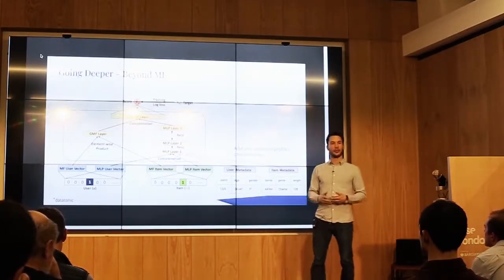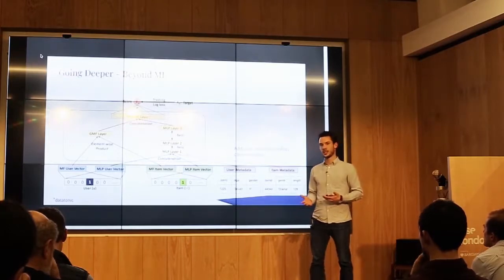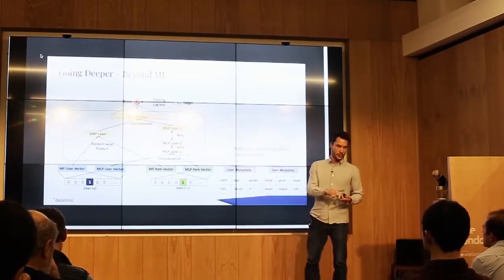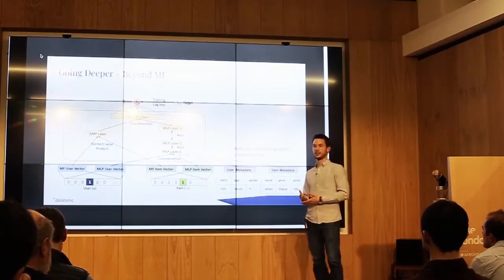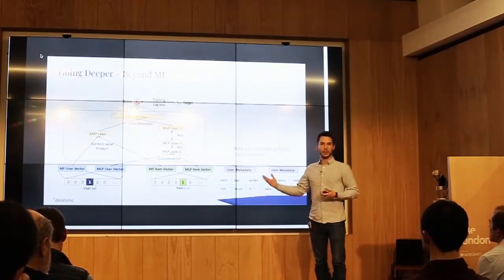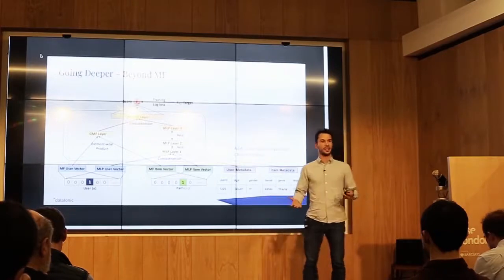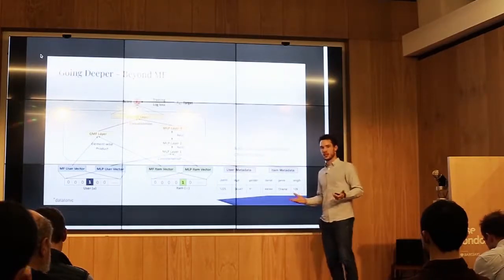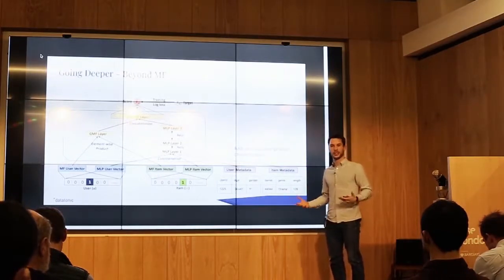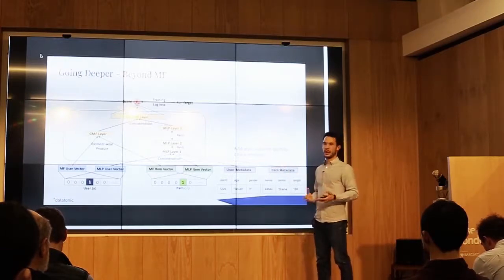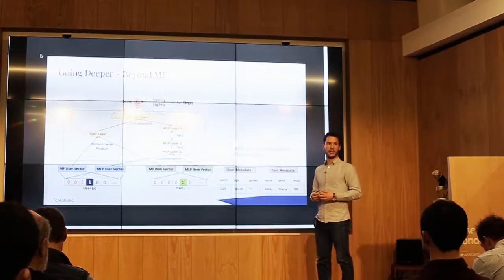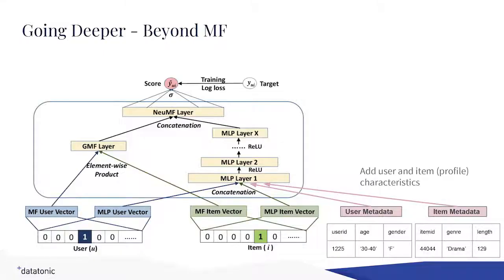A bit of a shortcoming of the matrix factorization approach is that we only put in a user ID and an item ID. And if you have any metadata, let's say on the customers we have or the items we serve, this gets lost. And we need to find a more complex way to reintroduce that into a model. In TensorFlow, where we can flexibly write our layers and model architecture as we want, this is not an issue anymore, because we can embed this metadata.